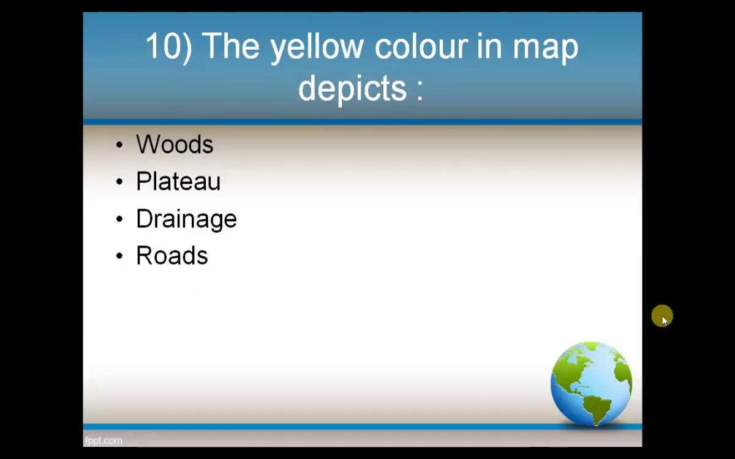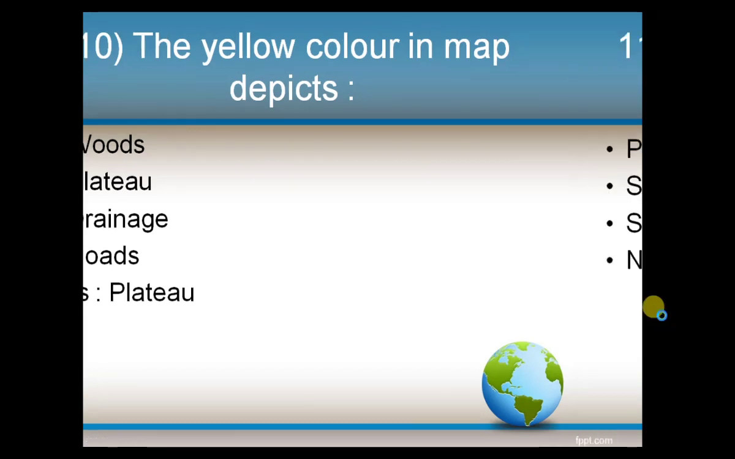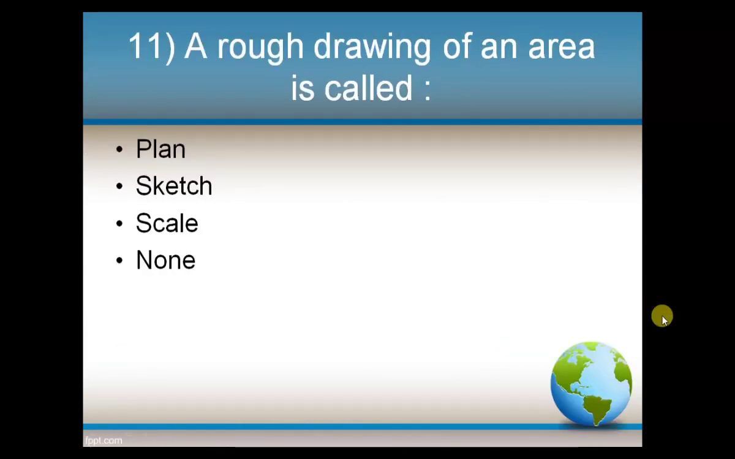Next, the yellow color in a map depicts, options: woods, plateau, drainage, roads. And the answer is plateau. From the options, woods are shown in green color and drainage is shown in blue color. Next, a rough drawing of an area is called, options: plan, sketch, scale, none. And the answer is sketch.